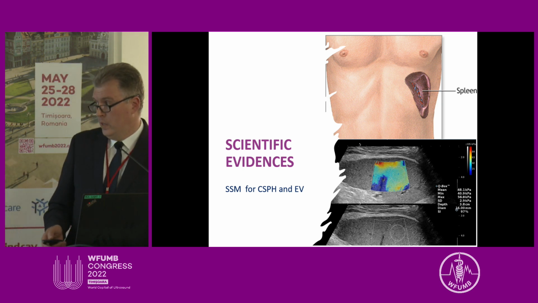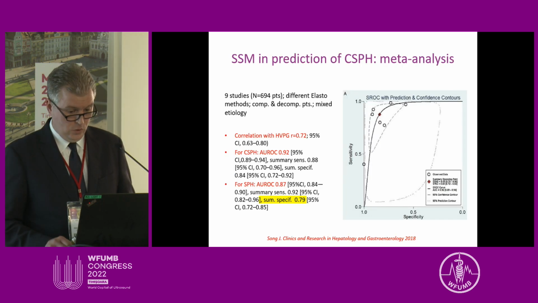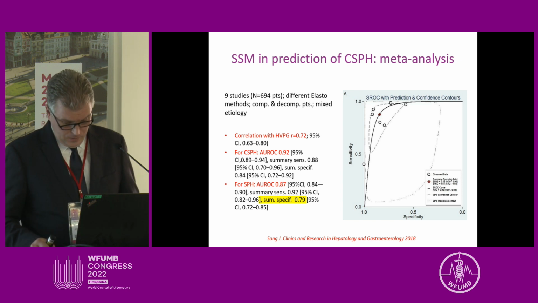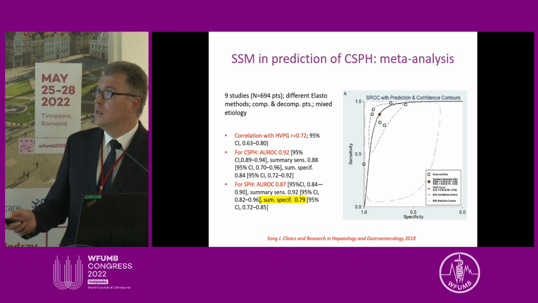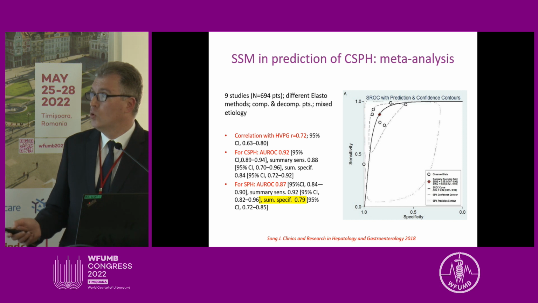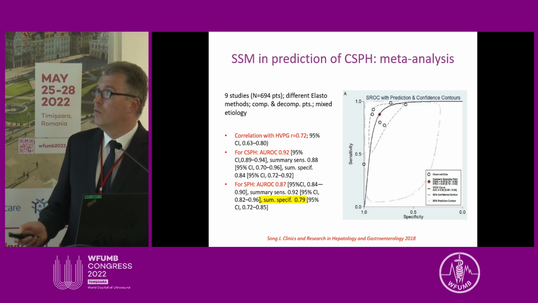Now I would like to move on and show you some scientific evidence for the use of spleen stiffness measurement for clinically significant portal hypertension and esophageal varices. There is a meta-analysis published in 2018 that included 9 studies and almost 700 patients. Again, they included both compensated and decompensated patients with mixed etiology of chronic liver disease, and they included studies with different elastographic methods.